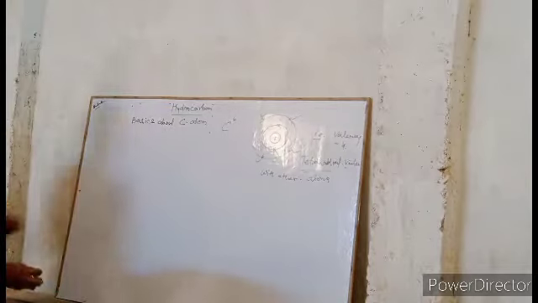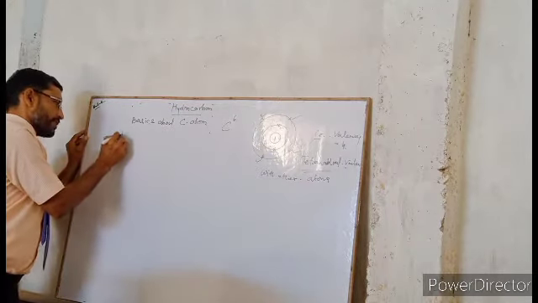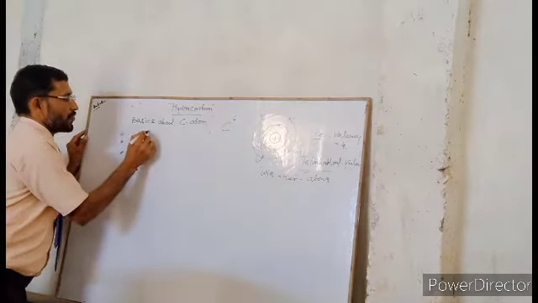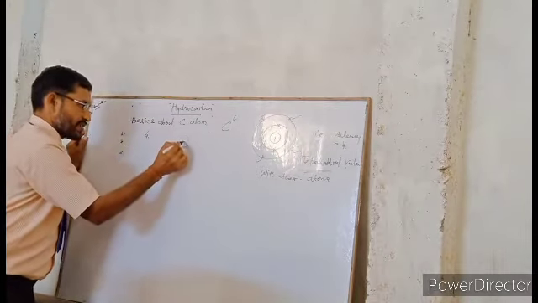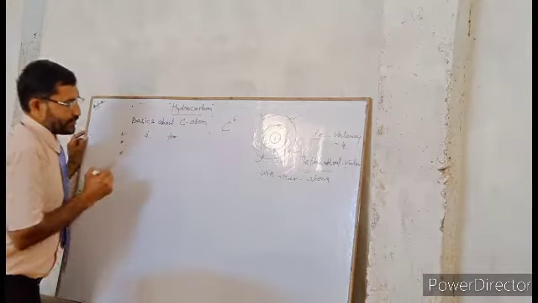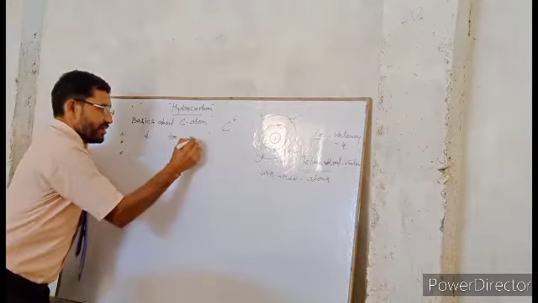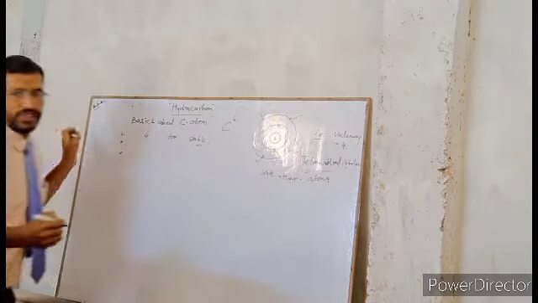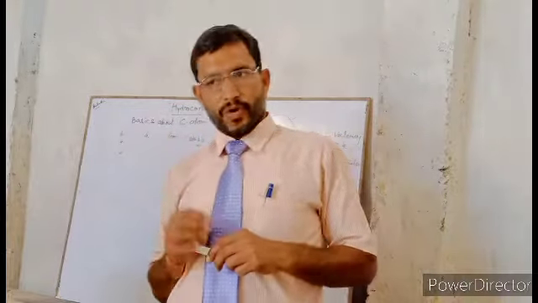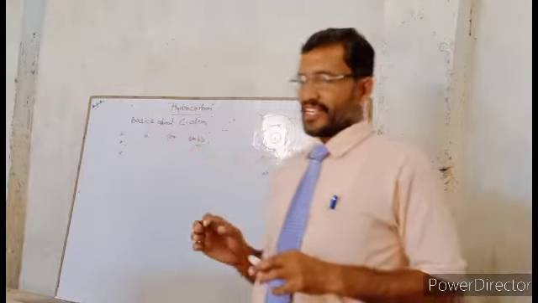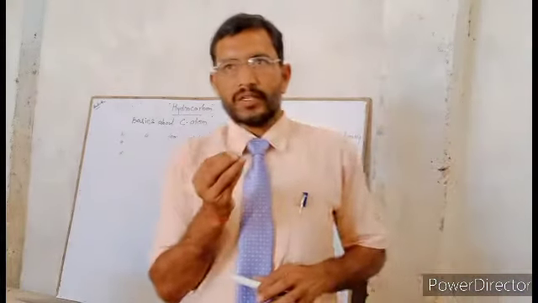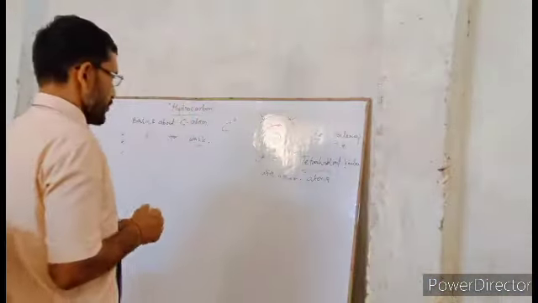One thing which is very important: carbon has 4 valency, so that means to complete a stable configuration, carbon requires 4 more electrons to complete its octet. There are 2 ways for carbon to complete its octet.